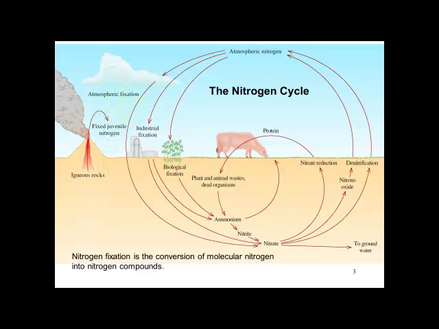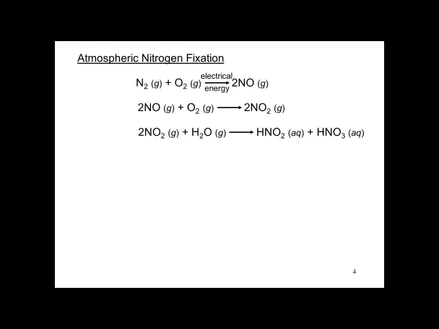The nitrogen cycle shows how nitrogen fixation converts molecular nitrogen into nitrogen compounds. There are two primary ways that this happens: atmospheric fixation and industrial fixation. Atmospheric nitrogen is fixed in the following manner. Nitrogen reacts with oxygen to form nitric oxide, NO. This is often catalyzed by electrical energy like lightning.